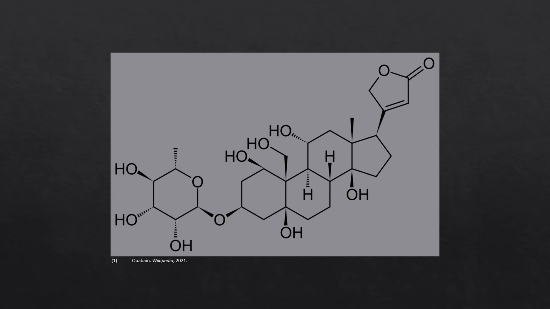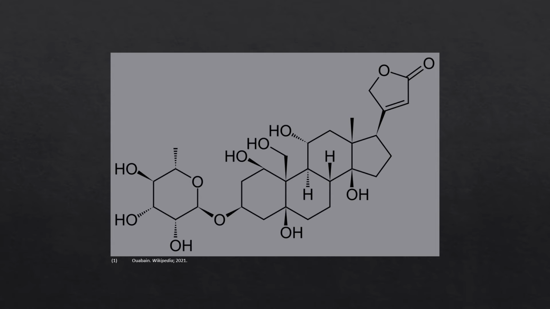This endogenous factor is evidenced to mimic the structure of Ouabain, shown here. The behavior of this Ouabain-like compound has been analyzed and supported, but the isolation and structural determination of the factor has yet to be established. Ouabain is a cardiac glycoside. Cardiac glycosides are steroid hormones that bind to and inhibit the sodium-potassium ATPase pump.